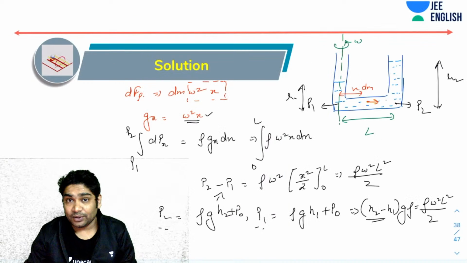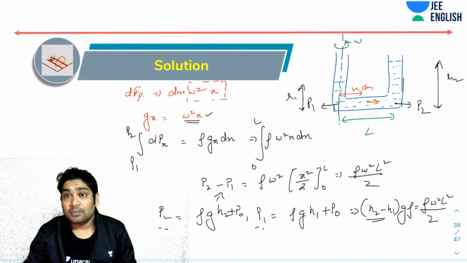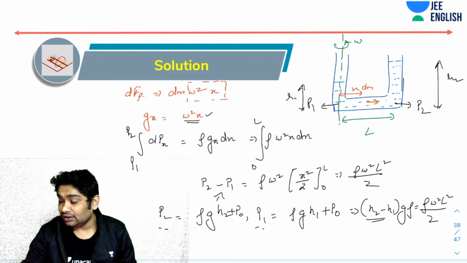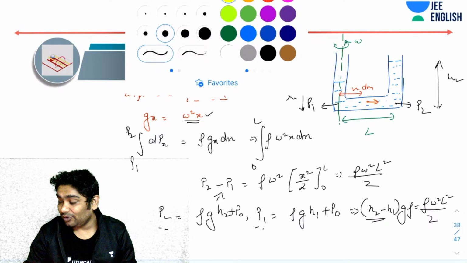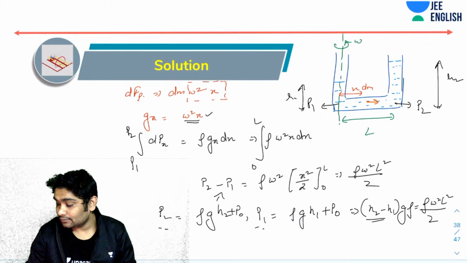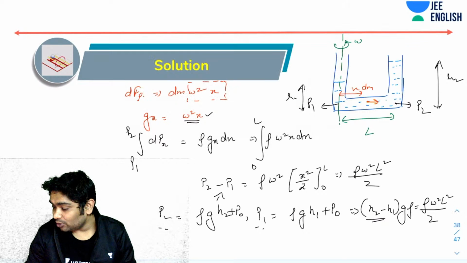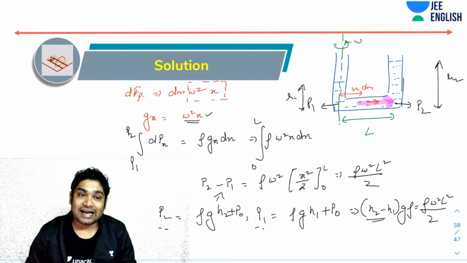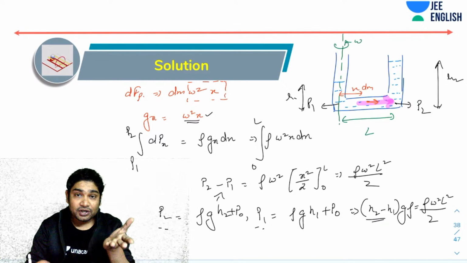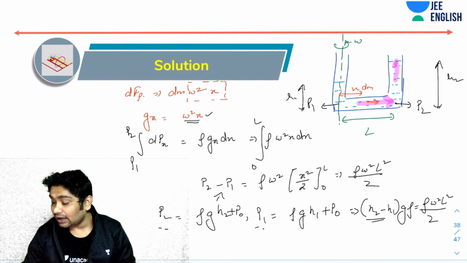Right? All these fluid molecules are feeling a centrifugal force, because of which you will find that this fluid tends to flow outwards. This fluid feels pushed outwards. That is why, because of this outward push, you are seeing the water level rise here and dip here.